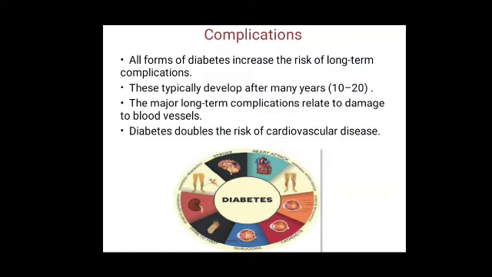Complications: all forms of diabetes increase the risk of long-term complications. These typically develop after many years, that may be 10 to 20. The major long-term complications relate to damage to blood vessels. Diabetes doubles the risk of cardiovascular disease. This is the diagram showing the complications of diabetes mellitus.